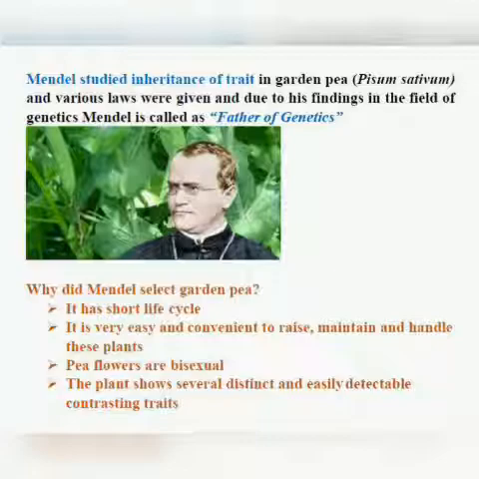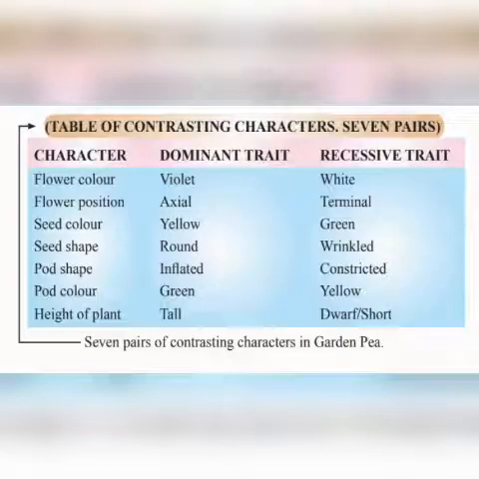For example, you see another table of contrasting characters or traits, 7 pairs. Now here you see in P, flower color. So the character is flower color, and what are the traits? Contrasting traits, violet and white.